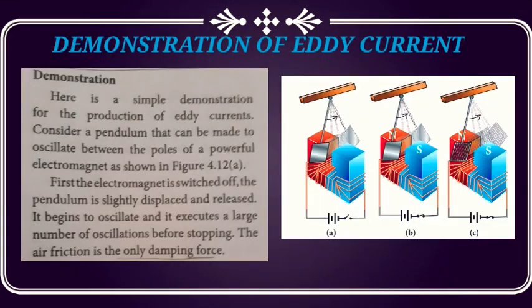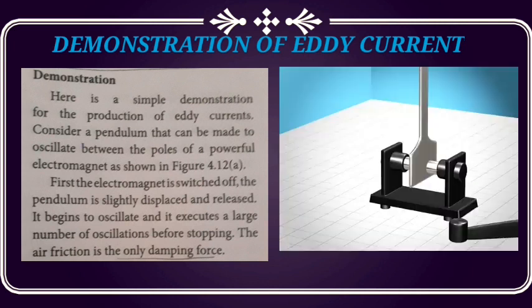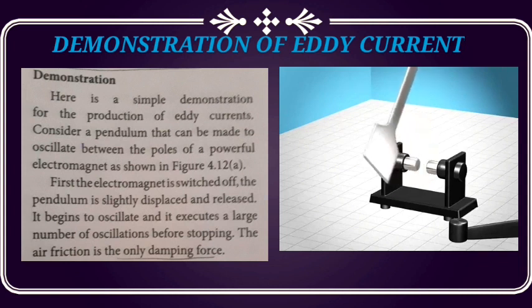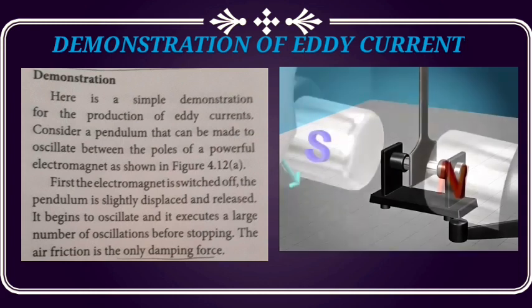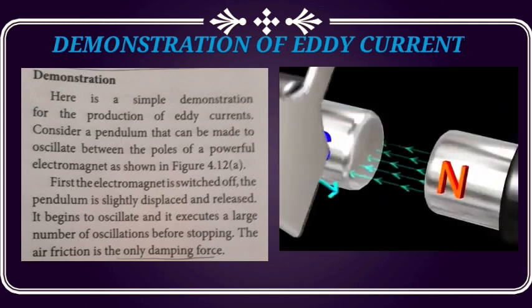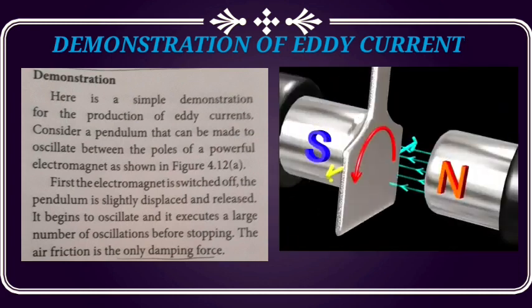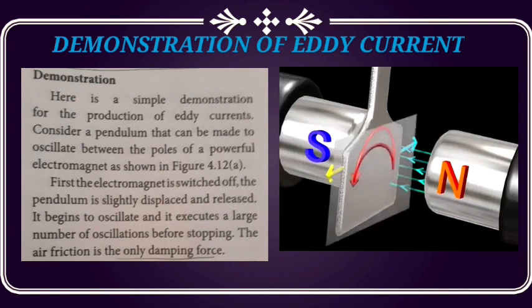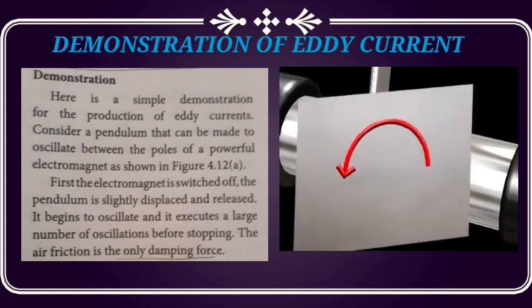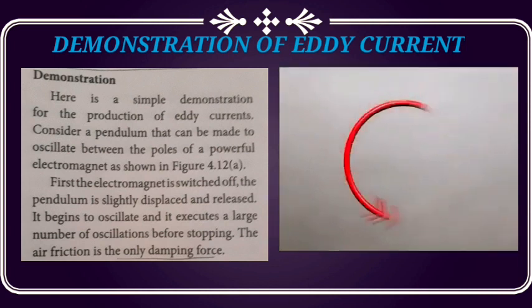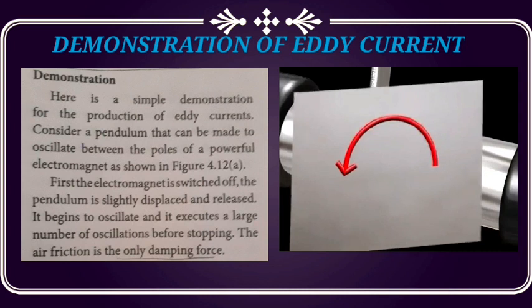Demonstration of eddy current. Here is a simple demonstration for the production of eddy currents. Consider a pendulum that can be made to oscillate between the poles of a powerful electromagnet. Show the figure. First, the electromagnet is switched off. The pendulum is slightly displaced and released. It begins to oscillate and executes a large number of oscillations before stopping. The air friction is the only damping force.